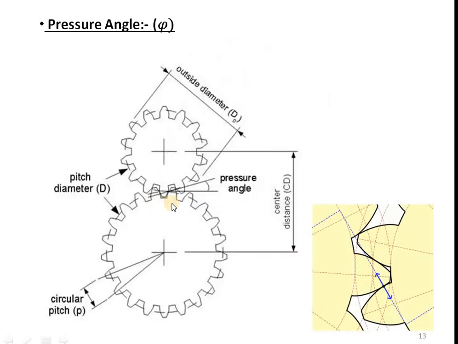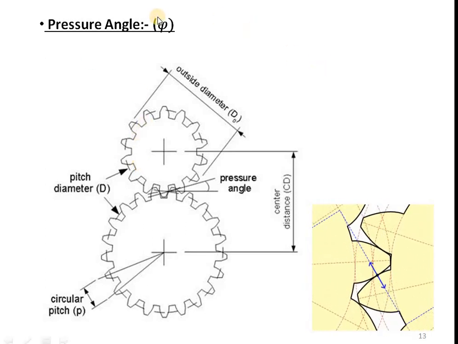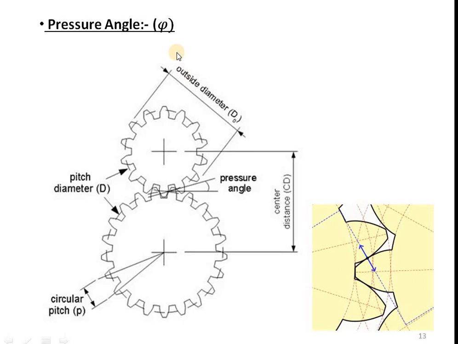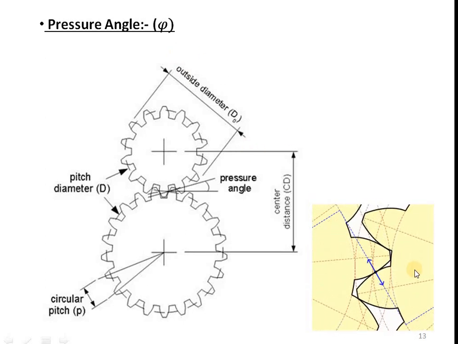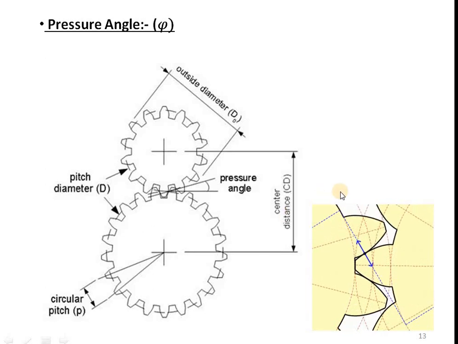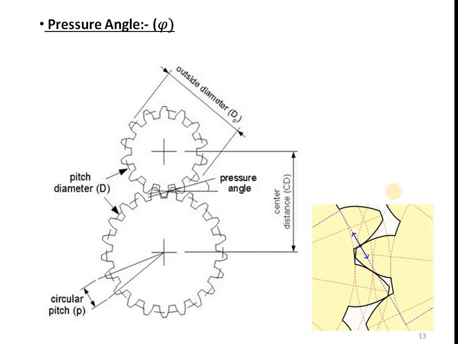Then next point is pressure angle. The pressure angle is denoted by phi. This is the angle between the common normal of the two teeth at the point of contact and the common tangent at the pitch point.